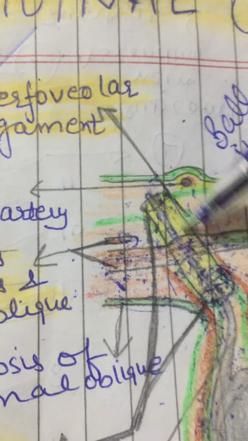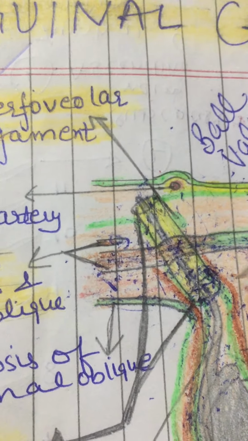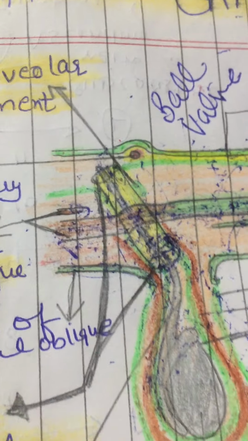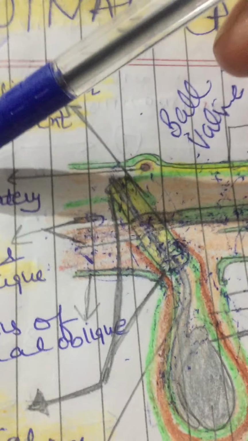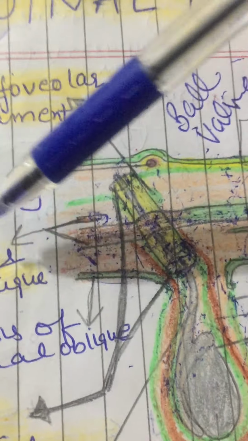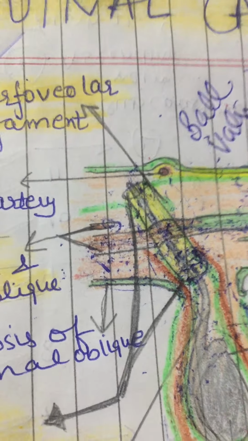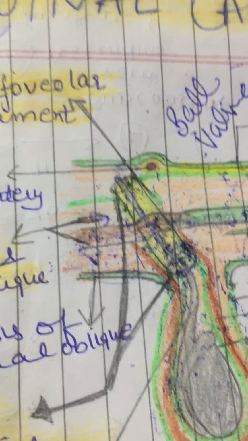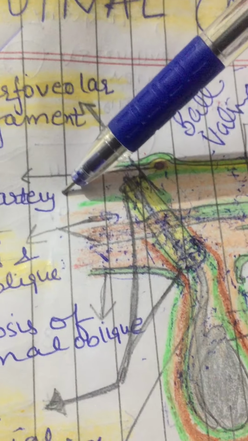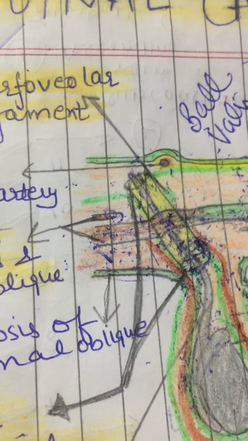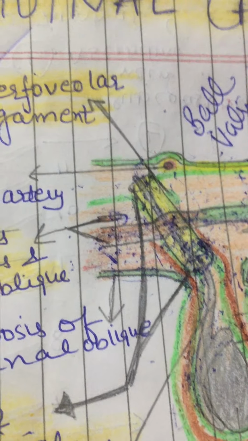Usually the indirect hernias are unilateral. Direct hernias usually are bilateral, and I have already told you that it occurs in old age. Direct hernias run downwards, forwards and medially, and are directed almost straight forward. In indirect hernia, the cause is congenital. Here in direct hernia, the cause is acquired, right?